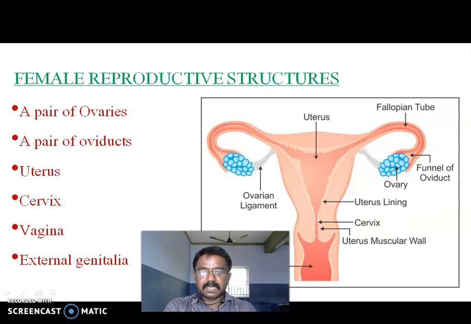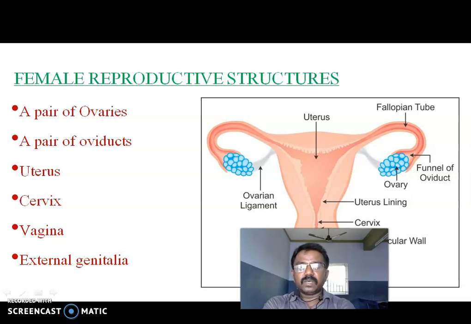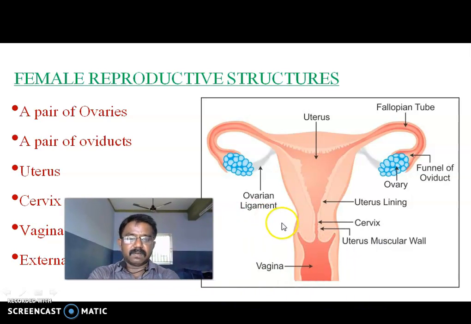Next, we will discuss the female reproductive structures. The female reproductive structures contain a pair of ovaries, the bluish-colored structures, a pair of oviducts, uterus, cervix, vagina, and external genitalia. This is the structure of the female reproductive system.